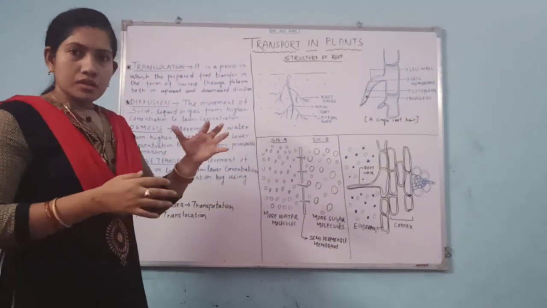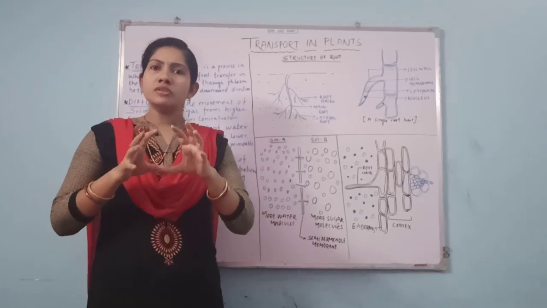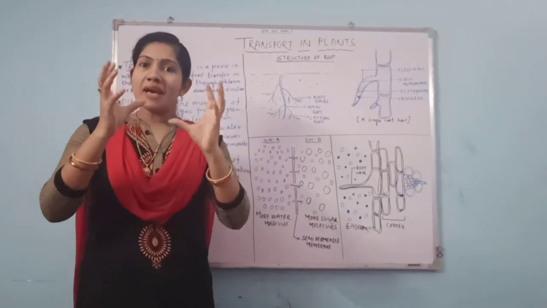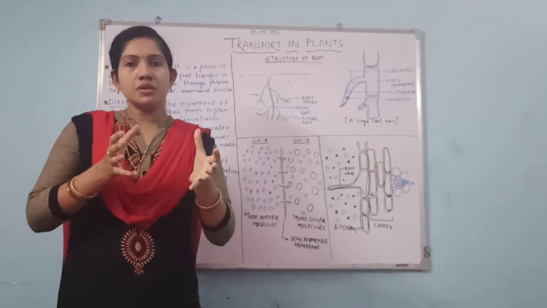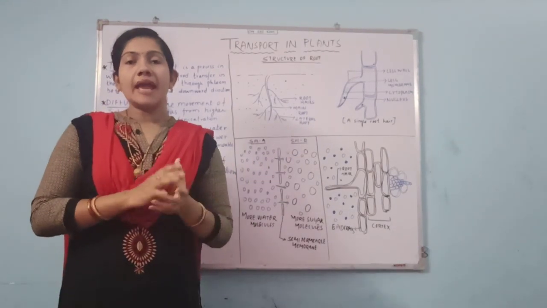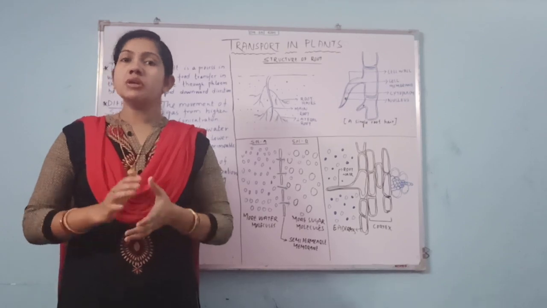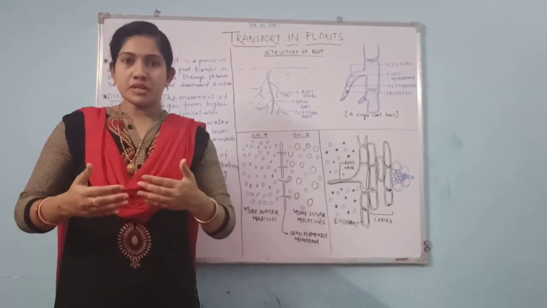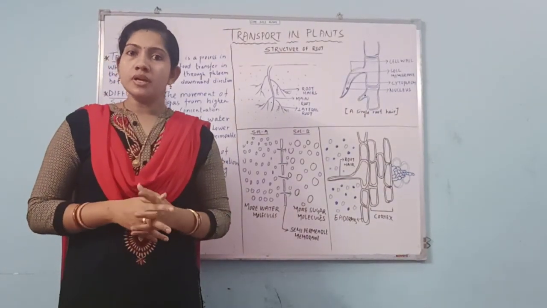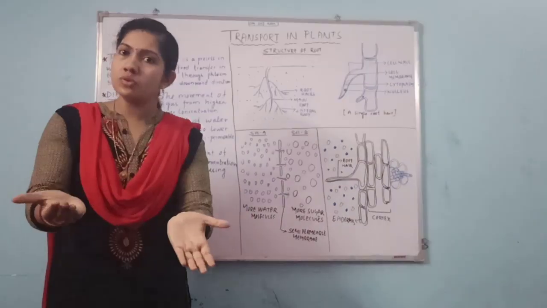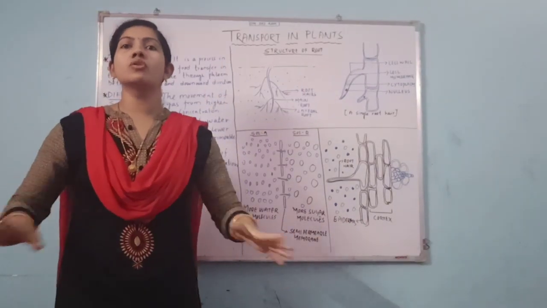Do you know students, when a plant undergoes photosynthesis, it prepares its food in the form of glucose, and it stores the glucose in the form of starch. But whenever it is translocating the food, it converts the starch into sucrose, then it translocates it all over the plant.